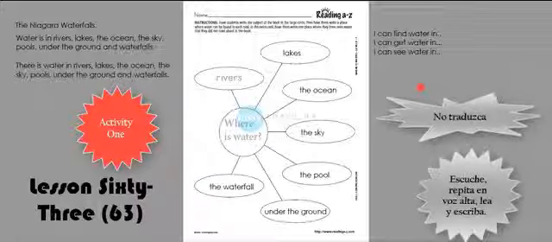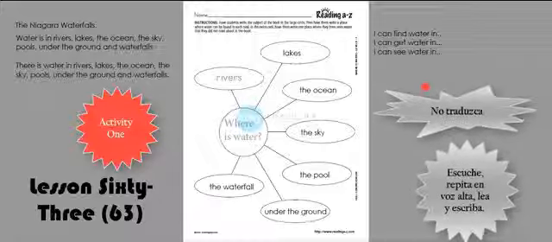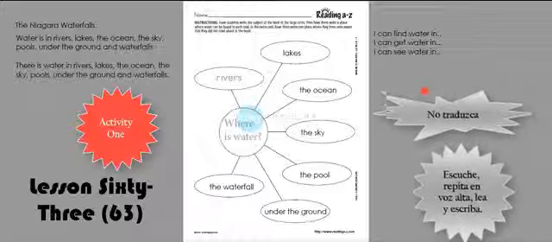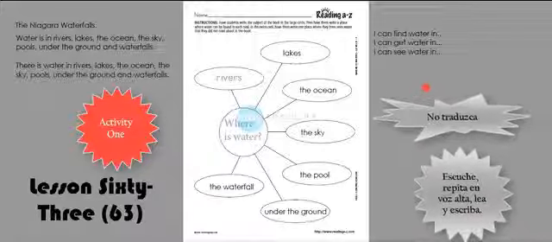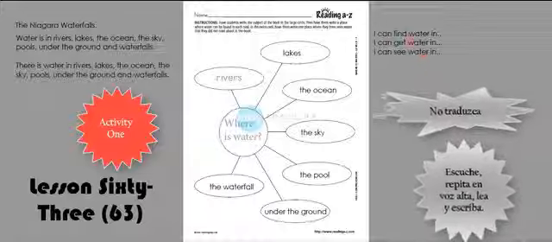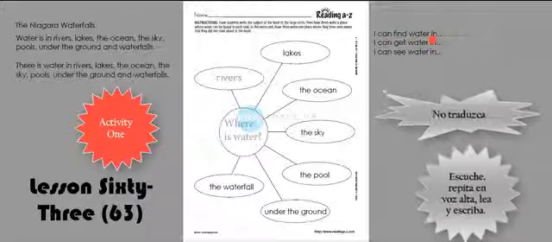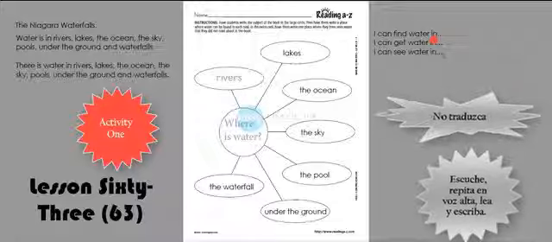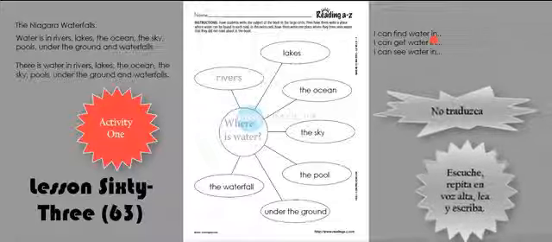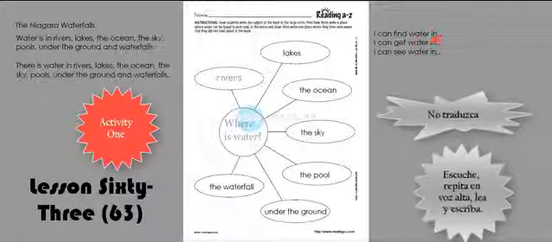And here on the right, I have written the beginning of 3 new sentences that are also possible. I can find water in rivers, lakes, the ocean, the sky, pools, under the ground, and waterfalls.